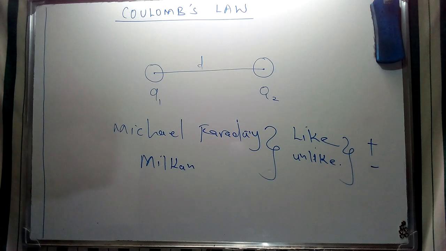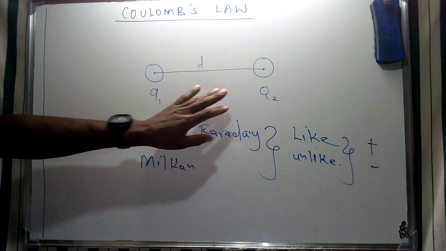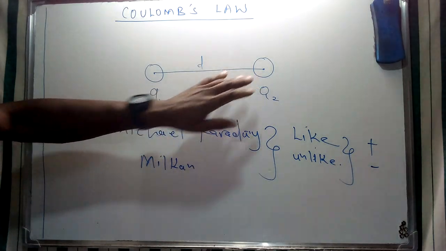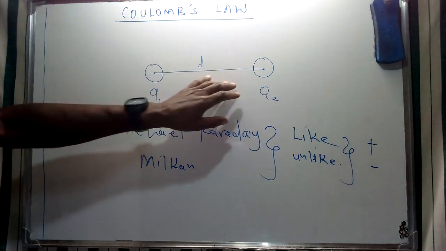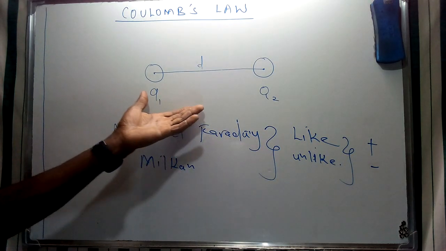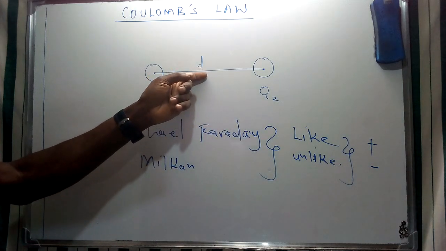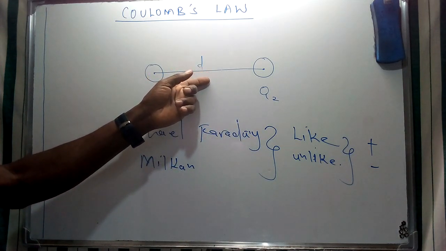The relationship that is going to be established between these two charges is given by Coulomb's law. This law states that the force between two charged particles, which we can presume to be electrical spheres at rest, is inversely proportional to the square of the distance, d, between them.